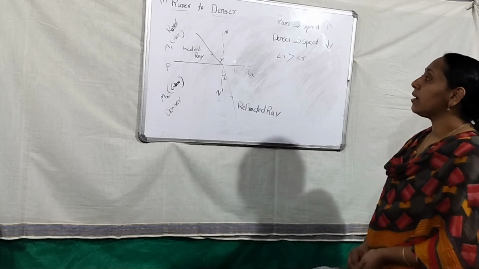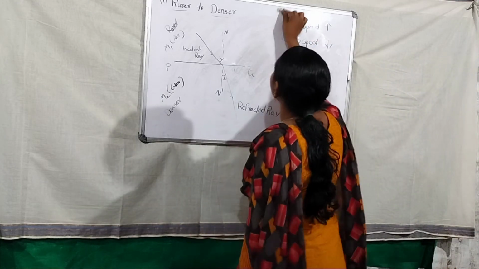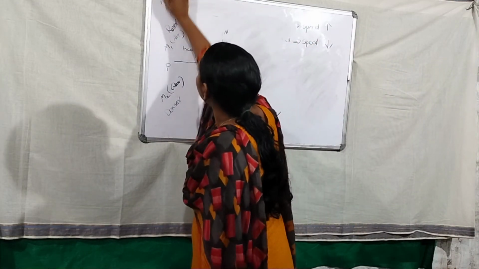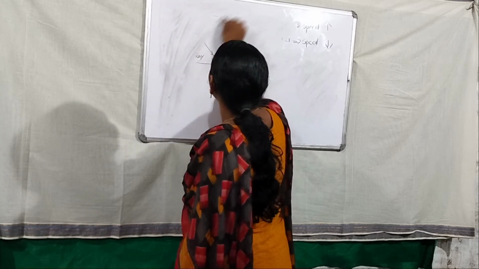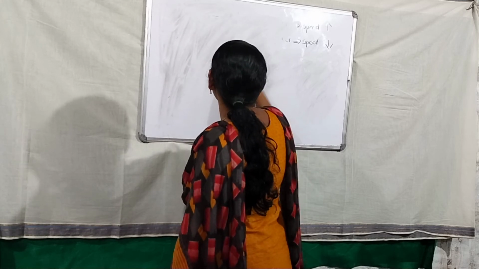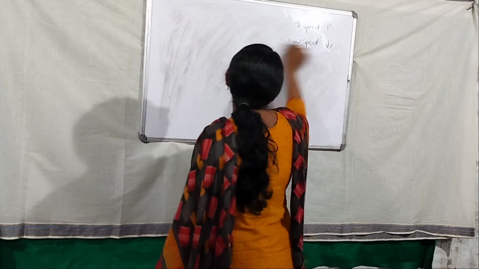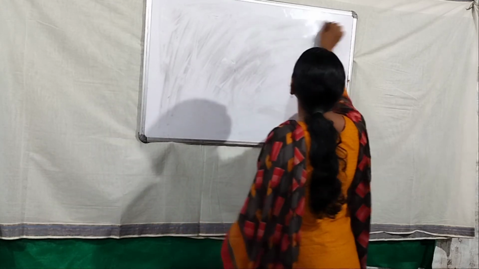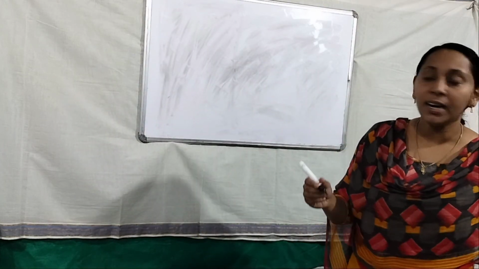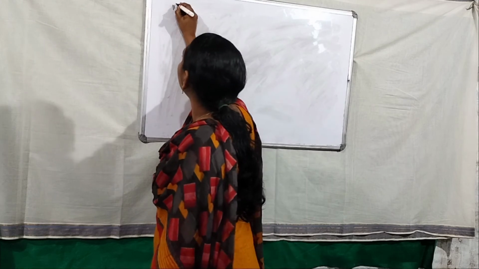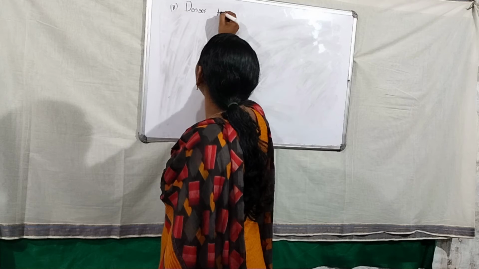Then what happens in denser to rare? In the case of denser to rare, after the refraction, the light ray is away from the normal. That is the condition. After the refraction the light ray goes away from the normal, because the speed of light in the rare medium is more compared to the speed of light in the denser medium. So case number 2, denser to rare medium.